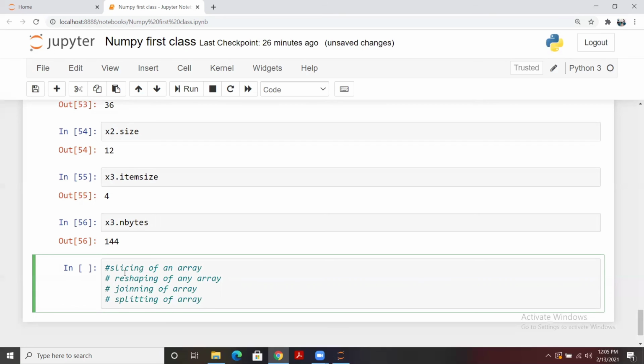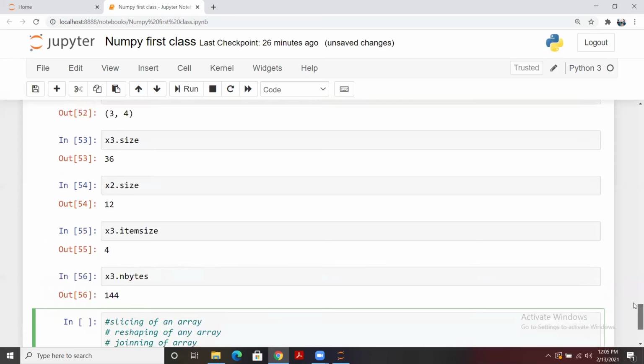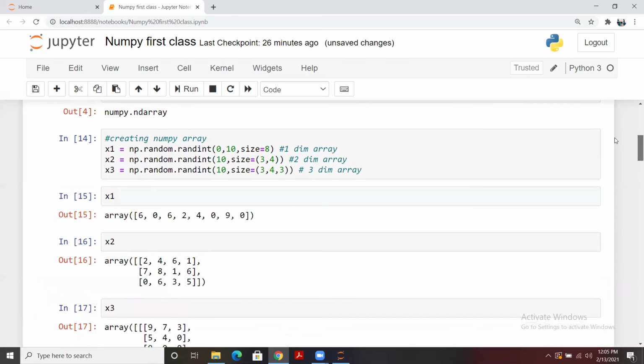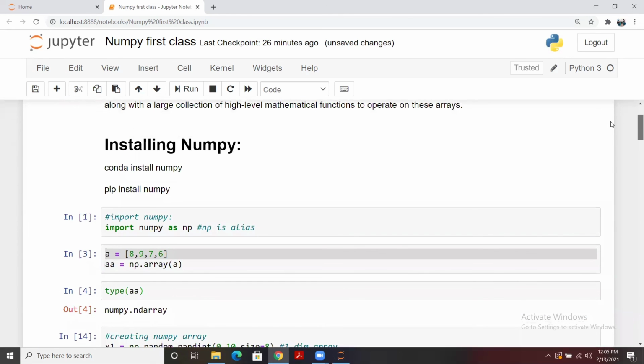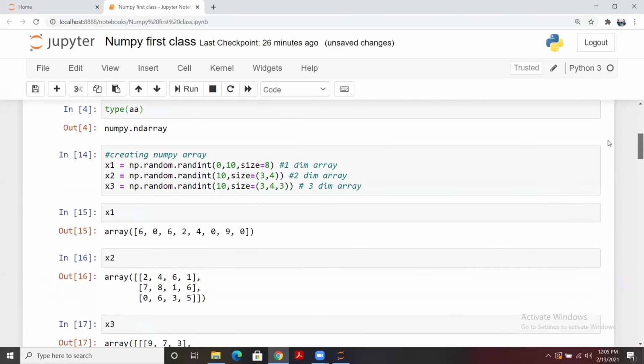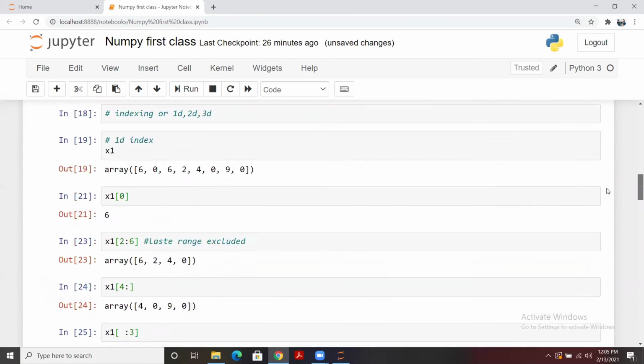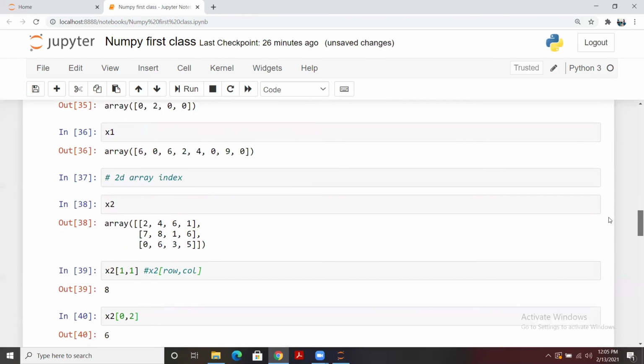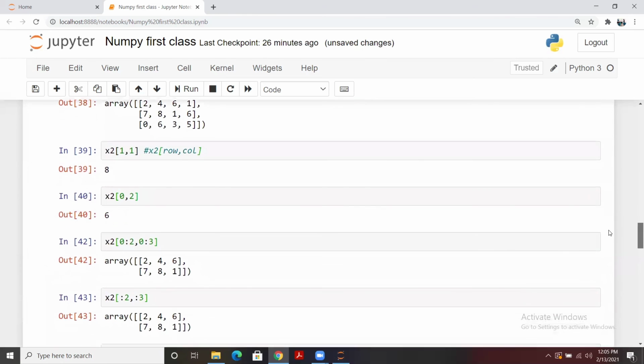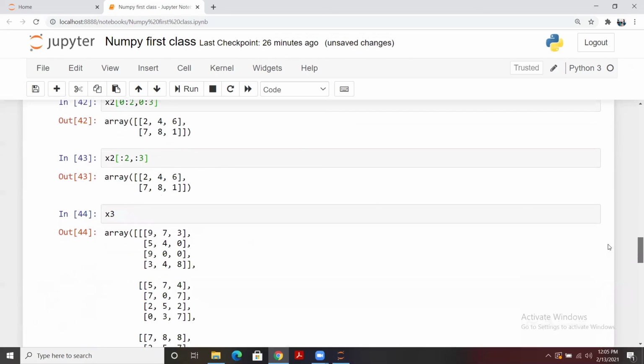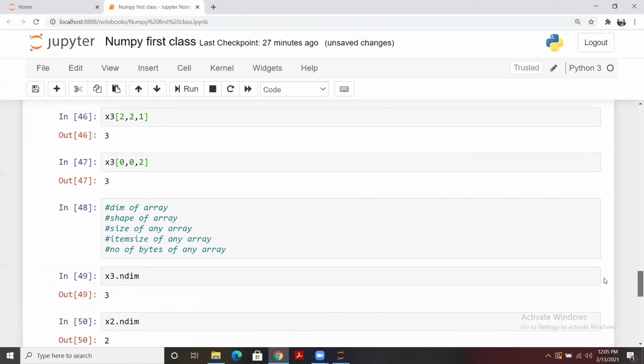So that's it for today. You just create the arrays. First of all, import your NumPy and create 1 dimensional, 2 dimensional, 3 dimensional arrays, and try to do the indexing so that you know how to extract a particular position from any array. And further, if we can extract, we can fill that value as well. So we are going to cover that part as well.